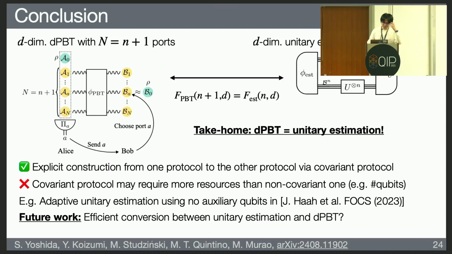An example is the work by Ha et al., showing that using an adaptive strategy, you can do integer estimation in a very efficient way with no auxiliary qubits. So the future work is: is there any efficient conversion between integer estimation and port-based teleportation? Okay, that's it. Thank you very much.